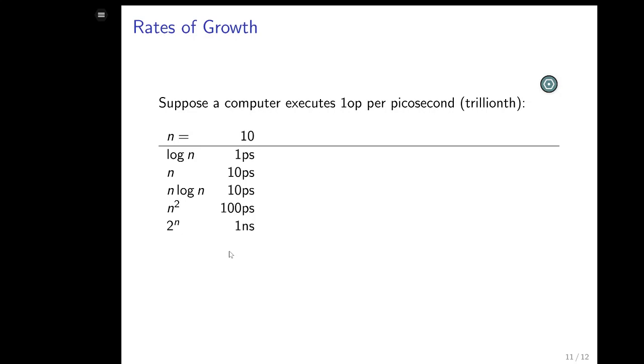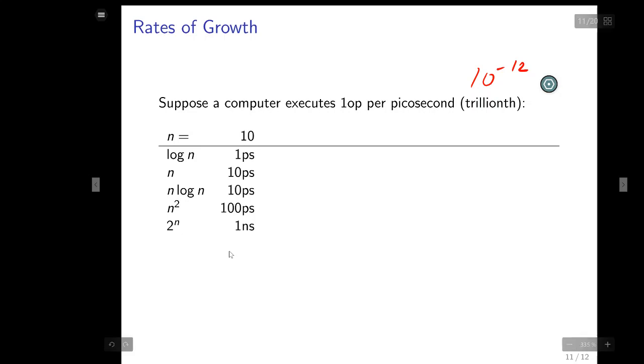And if you look at the running times on a computer that executes one operation per picosecond, by the way, that's pretty much the computers that are around today. Do you know how far light travels? How much time does it take for light to travel 1 millimeter? 3.3 picoseconds. That's how fast your computers work. It's working pretty good. Okay, so you got your picosecond, a trillionth of a second. That's 10 to the minus 12th.